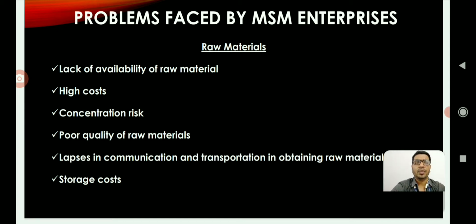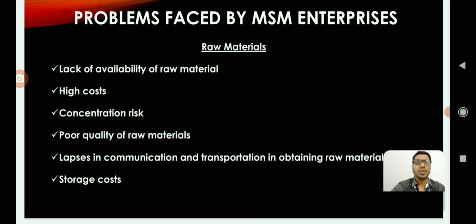Poor quality of raw materials. As entrepreneurs are getting materials from one or two vendors, the quality of supply of these vendors may affect the entire quality of the products and services offered by micro, small and medium enterprises.